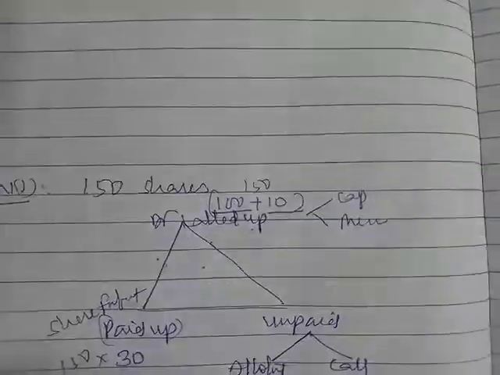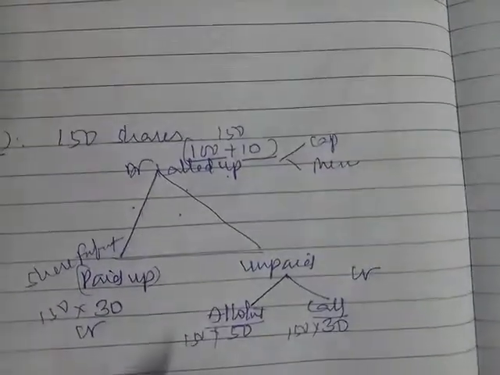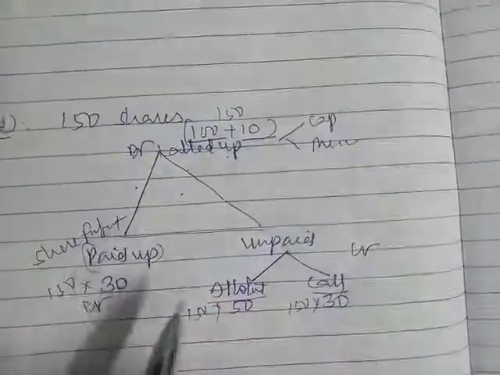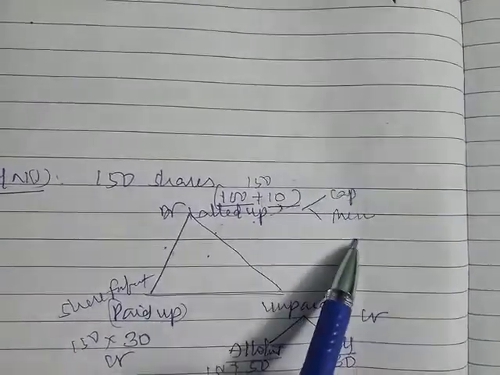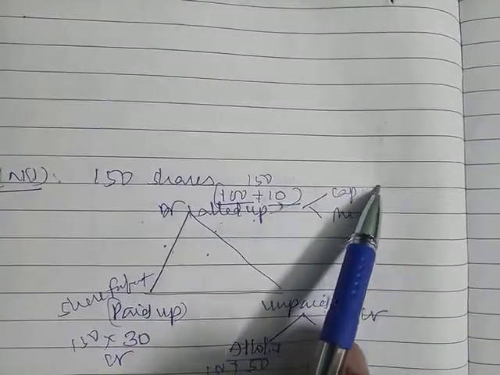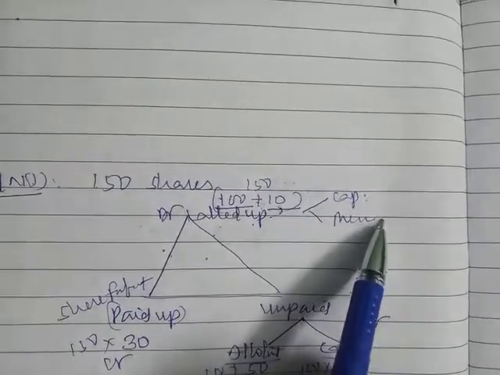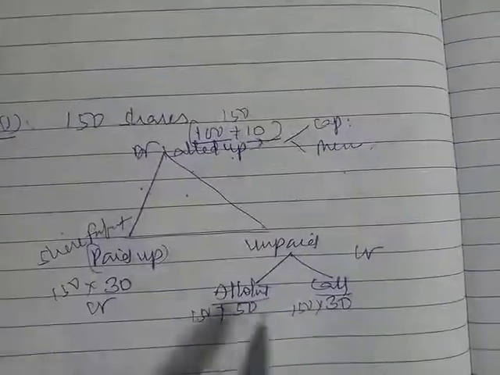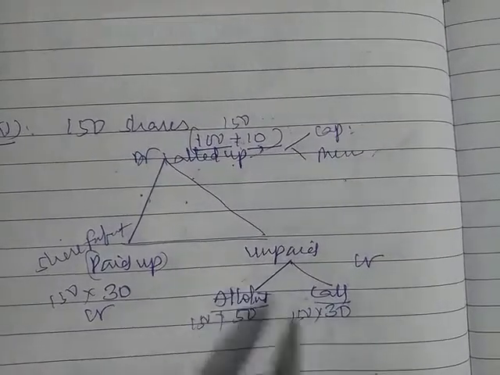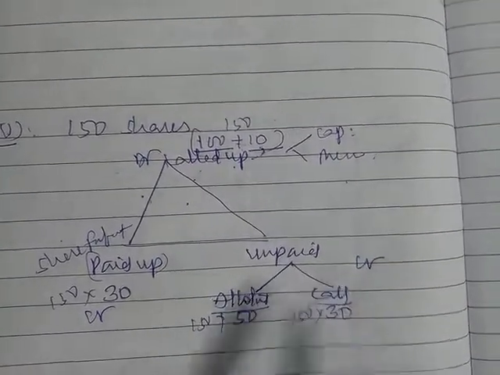So now the entry would be, the upper part is debit, and the lower parts are credit. For called up we write capital and premium. So the entry is share capital account debit, securities premium account debit, to share forfeiture, to share allotment, to share call account. That is the entry for the forfeiture.